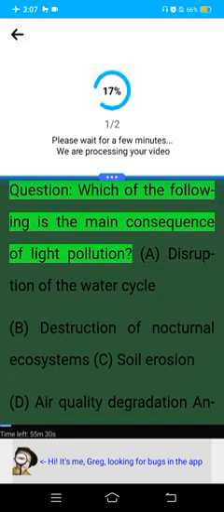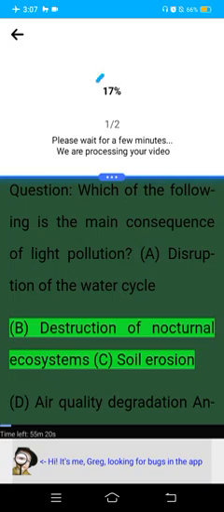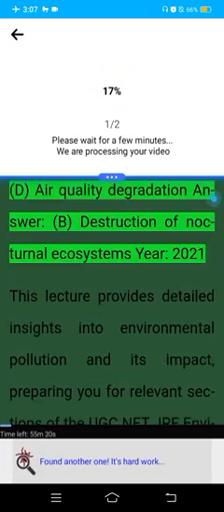Year 2022. Question: Which of the following is the main consequence of light pollution? A. Disruption of the water cycle. B. Destruction of nocturnal ecosystems. C. Soil erosion. D. Air quality degradation. Answer: B. Destruction of nocturnal ecosystems. Year 2021.